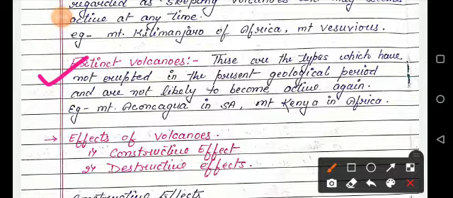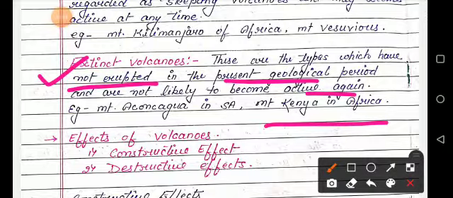These have not erupted in the present geological period and are not likely to become active again, like Aconcagua in South America and Mount Kenya in Africa. These are examples of extinct volcanoes.